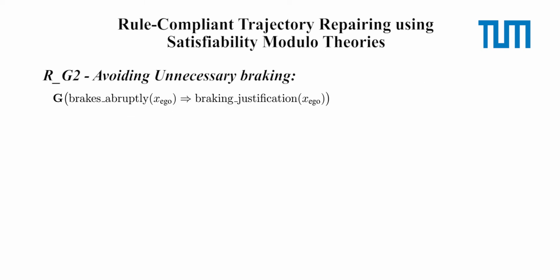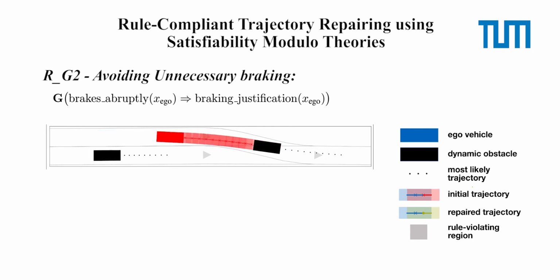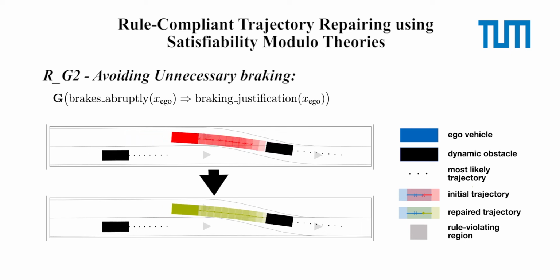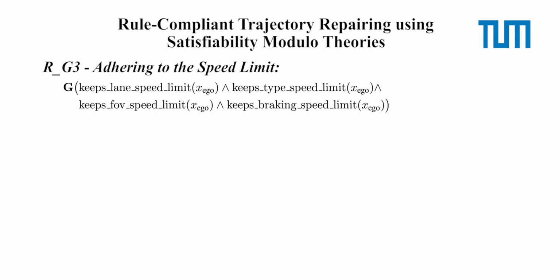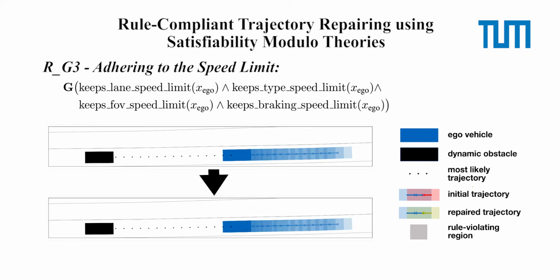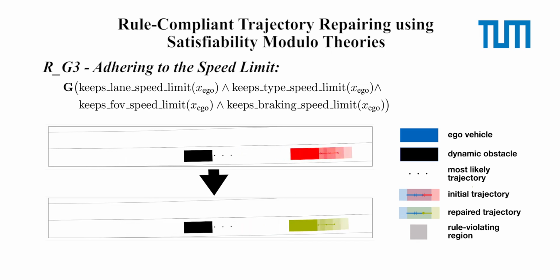With rule RG2, the ego vehicle is not allowed to brake abruptly without a reason. After a violation is detected, the initial trajectory is modified by our approach with a more reasonable acceleration profile. Rule RG3 states that the ego vehicle must adhere to the speed limit. We show an urban scenario where the ego vehicle exceeds the lane speed limit. With trajectory repairing, a comfortable and rule-compliant trajectory is obtained after the initial trajectory branches off.